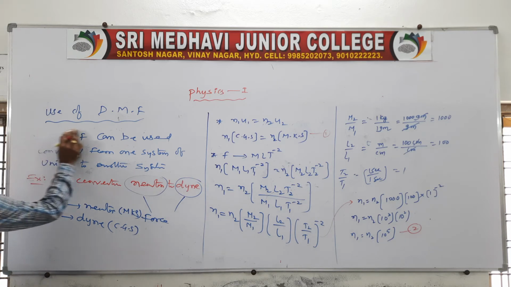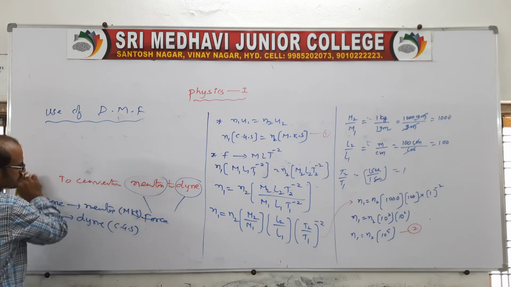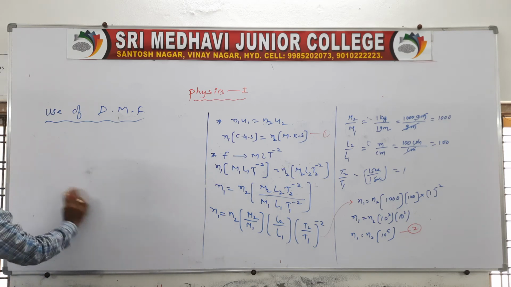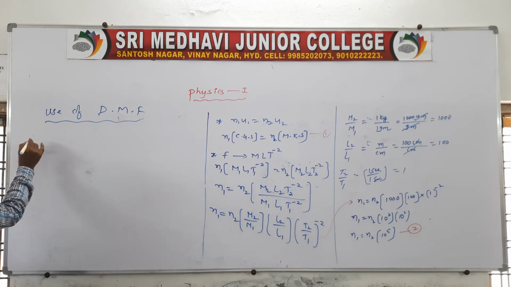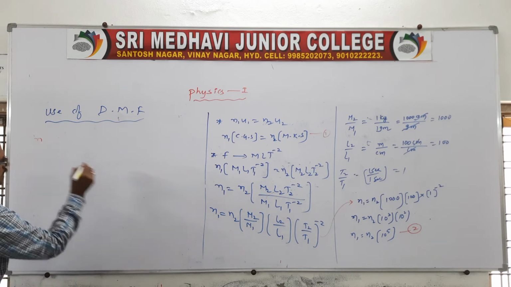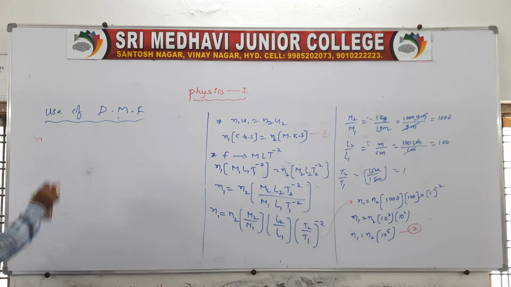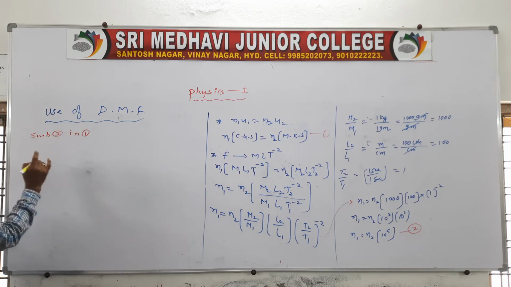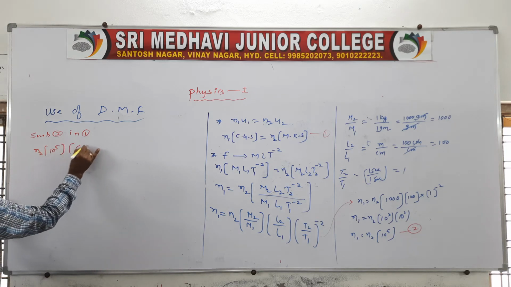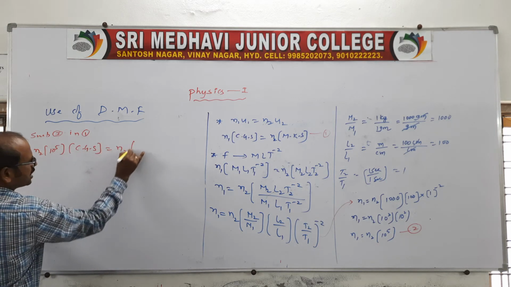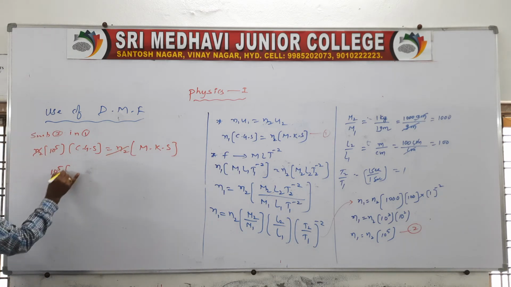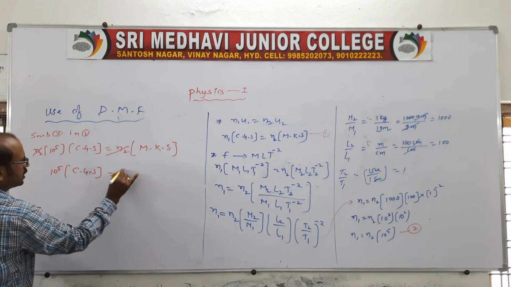Now I'll substitute the last one. Instead of n1 you write here n2 of 10 power 5 CGS, substituting 2 in 1, is equal to n2 of MKS. So you cancel n2 on both sides. So 10 power 5 CGS is equal to MKS.